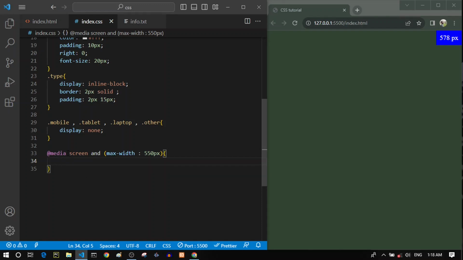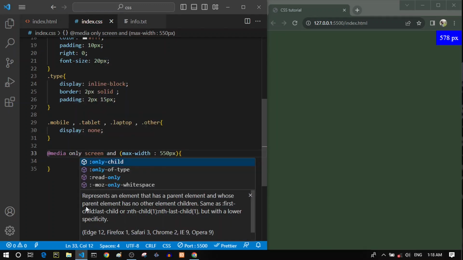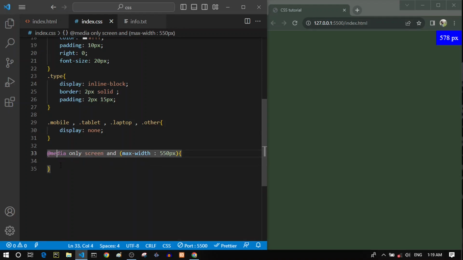However, we can be more specific here. For example, we can write only here, and this only actually has two meanings. The first meaning is that it tells the browser, hey, only apply these styles for this type of device. It makes it a little specific. The second meaning of this only is that it ensures that these styles will be applied for the browsers that understand media queries. Probably the older browsers might not understand media queries, so it ensures that these styles will be applied only if the browser understands media queries. Otherwise, it will ignore these styles.